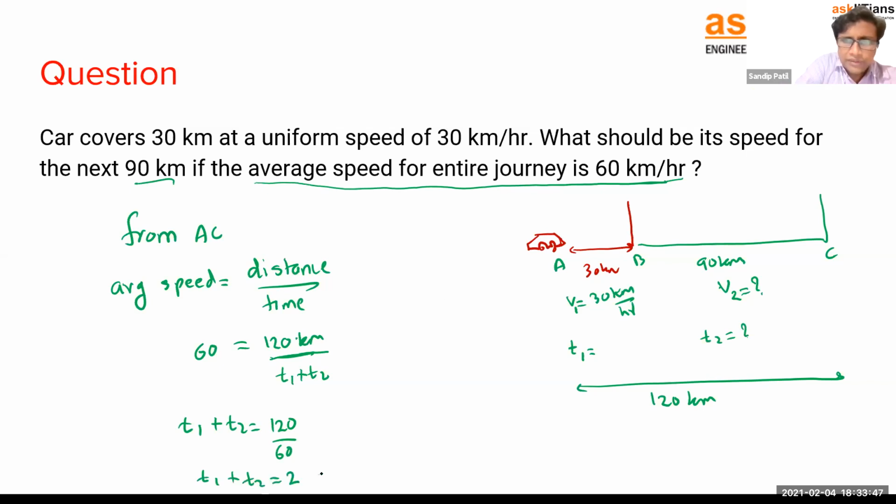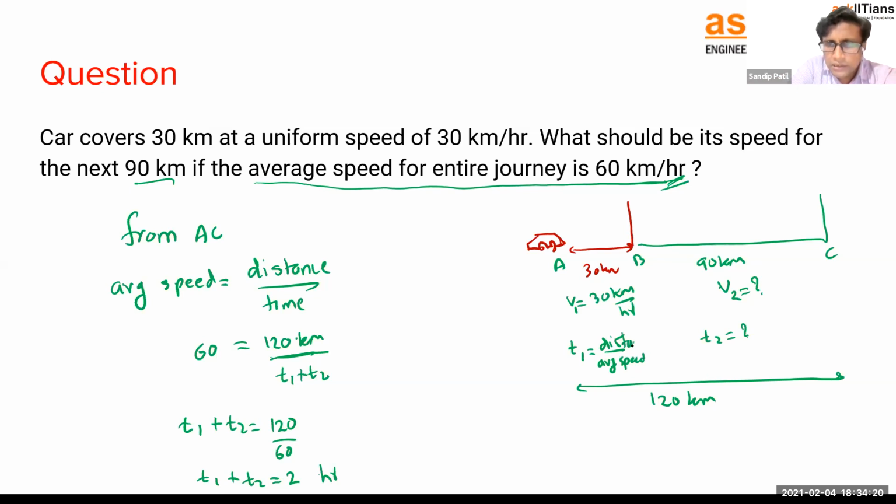And you know the unit, right? The unit is hour, because time has the hour unit here. Okay, so we got T1 plus T2 is equal to 2 hours. So the whole journey should be covered in 2 hours. Then only will we get the 60 kilometers per hour speed. Okay, so we know how to calculate T1. Since average speed is equal to distance upon time, can I say time is equal to distance upon average speed? Same thing, right?